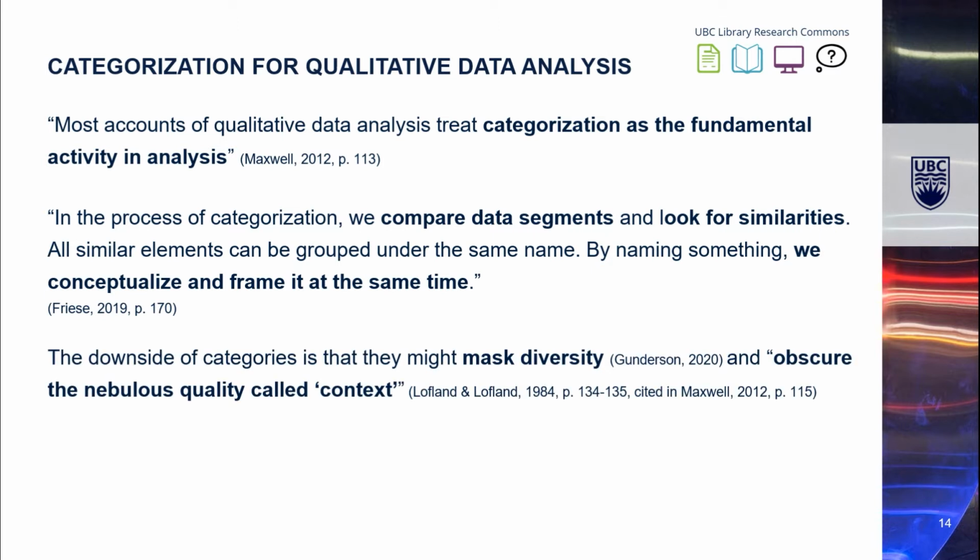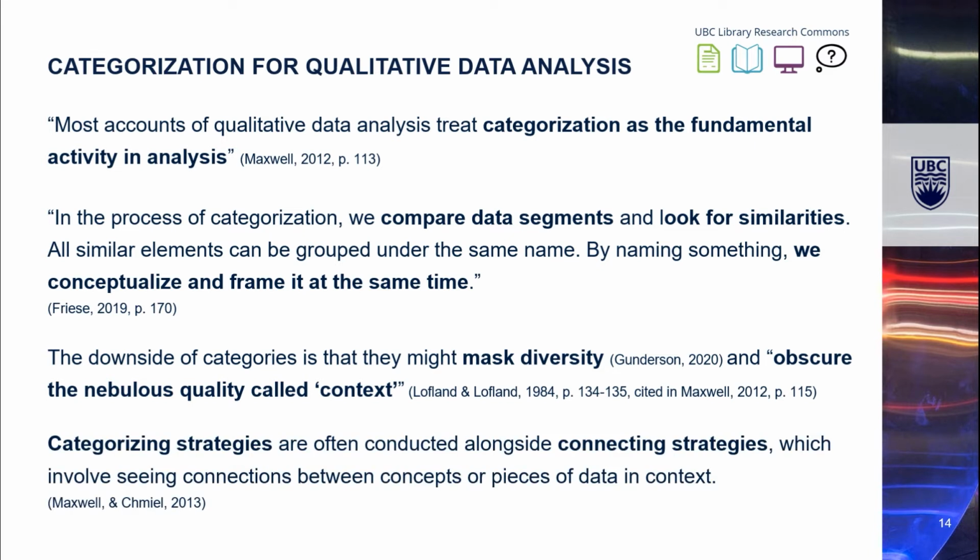But categorization has limitations and downsides. Researchers in different fields have claimed that, for example, categories mask diversity and obscure the nebulous quality called context, because it often involves taking segments of data out of their context and collecting them together under a certain label. That is why Maxwell and Maxwell and Miller have argued that categorizing strategies are often conducted alongside connecting strategies, which involves seeing connections between concepts or pieces of data in context.